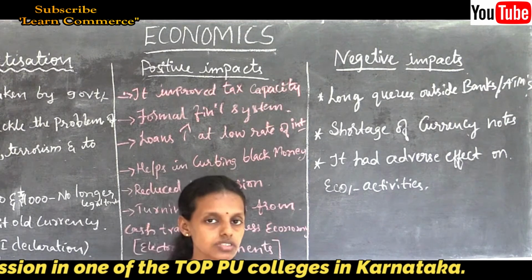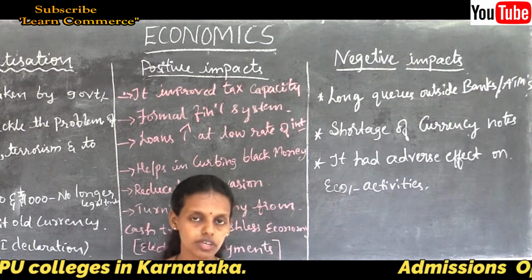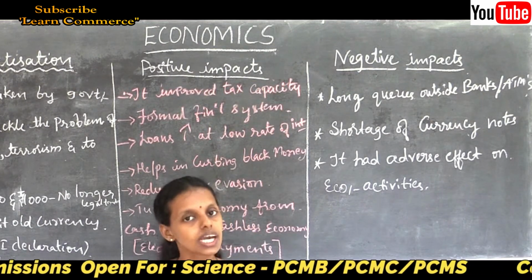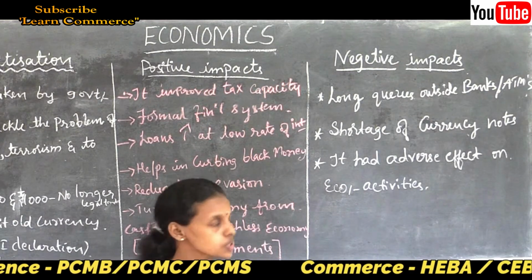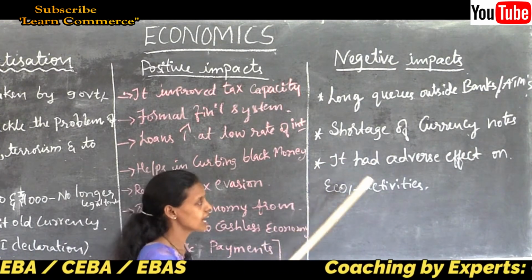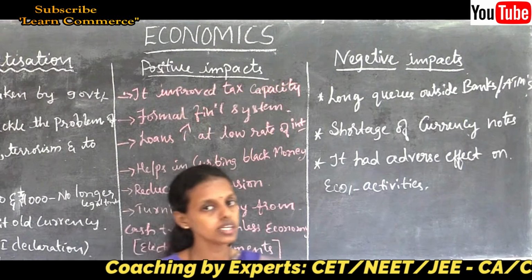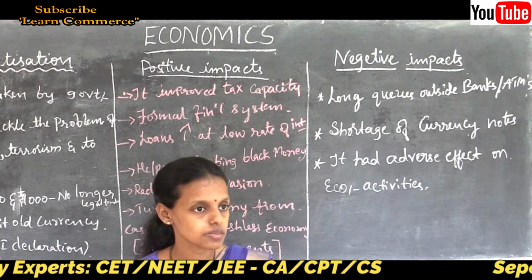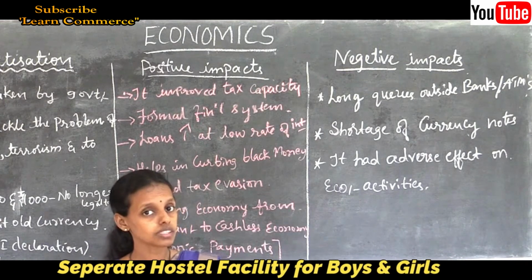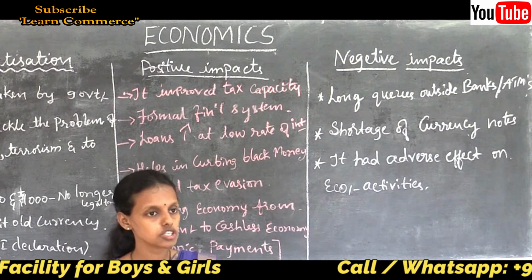The government was unable to print more currency notes because they could not assume how much was required for the economy. So the shortage of currency notes had an adverse effect on economic activities. Which are the economic activities? Production, consumption, distribution, exchange.